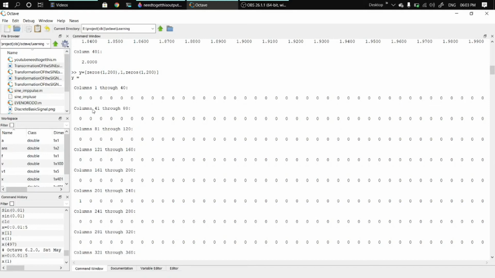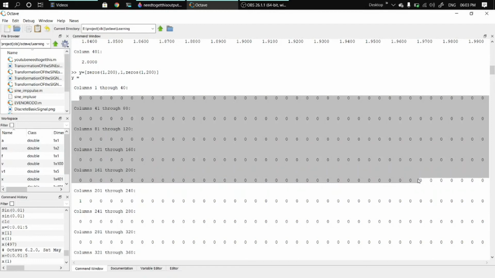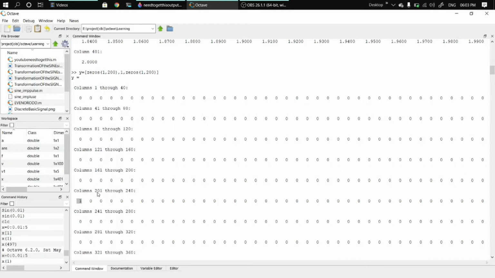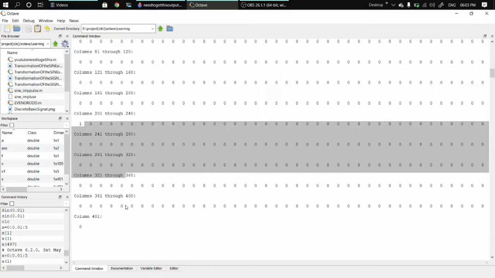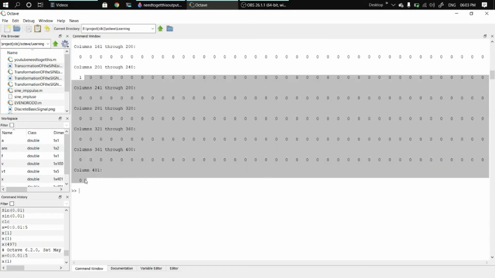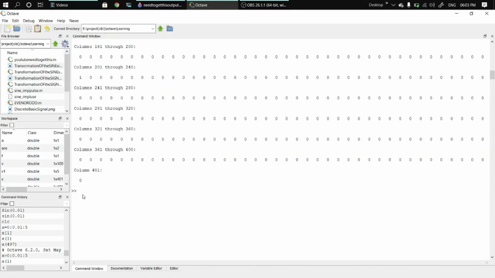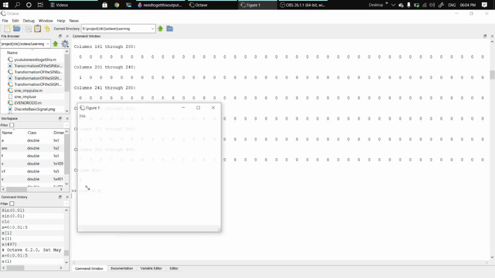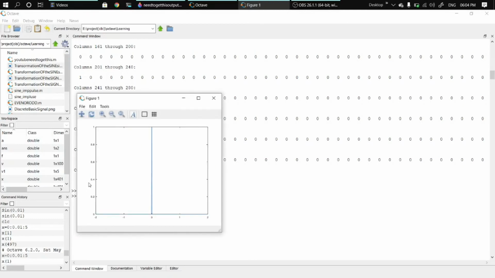Now you see that it has 0 from index 1 to 200 and 1 at the 201 position only, and the remaining 202 to 401 have value zero. Okay, so let us plot this. Plot x comma y. You see the output is as expected.